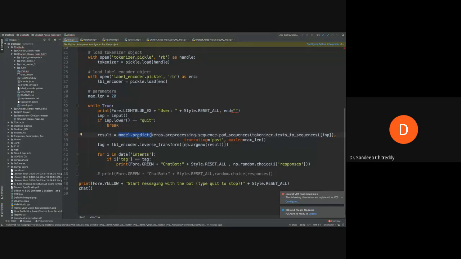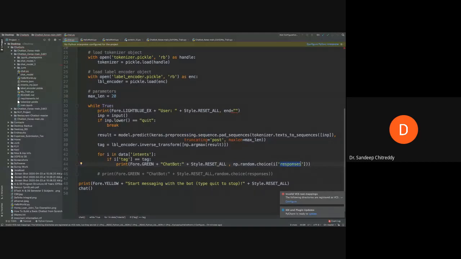Now, once you get the category, what is our job? It has to pick some random response. So open the intents file. We already have the intents file here. What should it do? It has to go to the responses. There was a responses section in the intents file. It will take all the sentences and pick one of the sentences randomly.